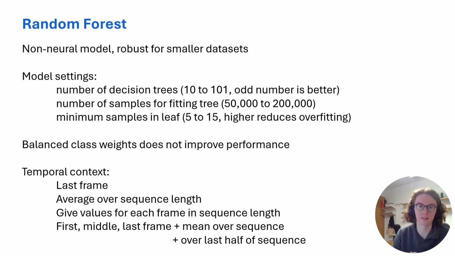Either we just provide the input features for the last frame. Second approach is averaging these input features over the sequence length. And then third, giving the values for each and every frame in that sequence length. And then finally, we engineer an approach a little bit, and we provide the first, middle, and last frames input values, but then also the mean over that entire sequence and the mean over the last half of the sequence. And this should give the model a little bit more information.